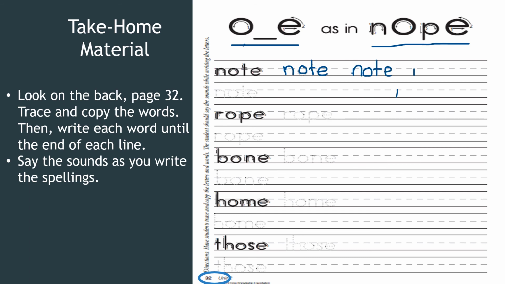Watch me first. N-O-T, note. Don't forget your magic E. Write it again. N-O-T, note. You'll do the same thing on the second line. N-O-T. Don't forget your magic E. Then you'll write it again.